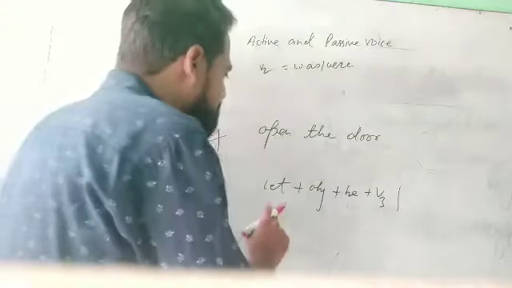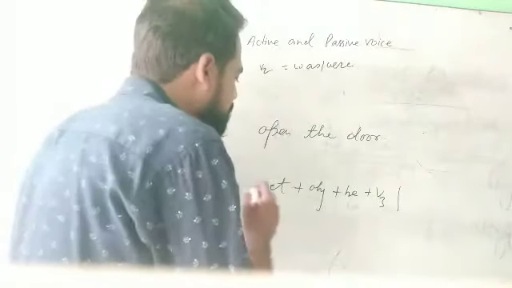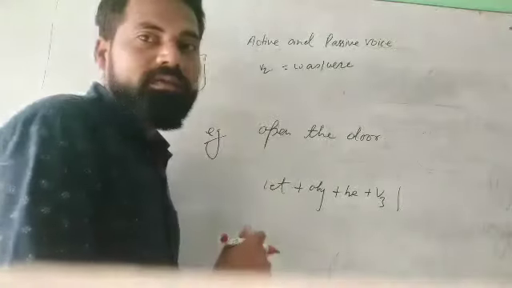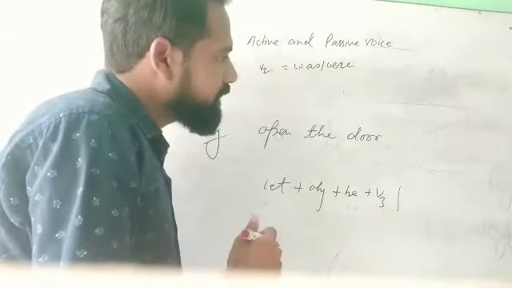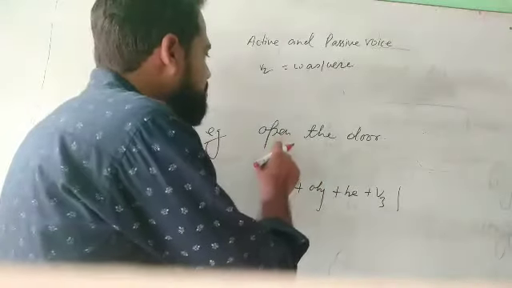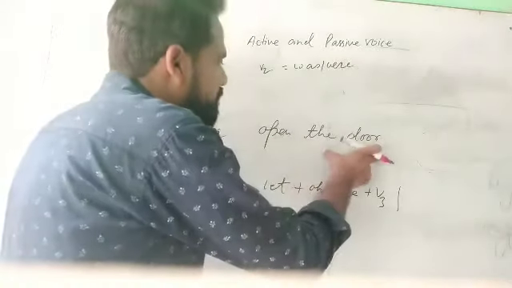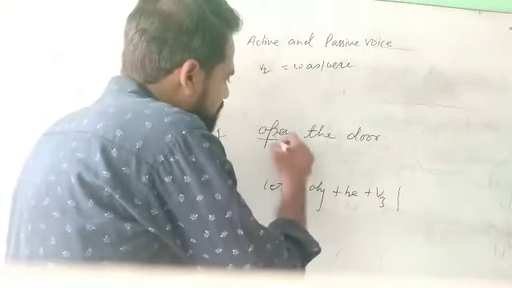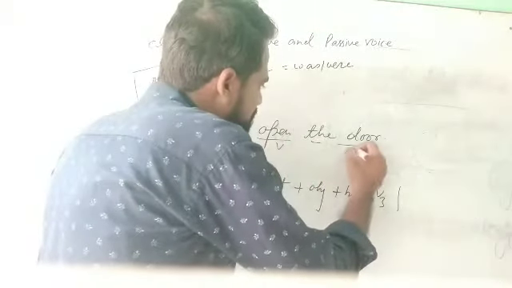Okay, students? So this is the format for converting from active to passive voice. So let us convert this sentence. Open the door. Open is your verb, the door is your object.